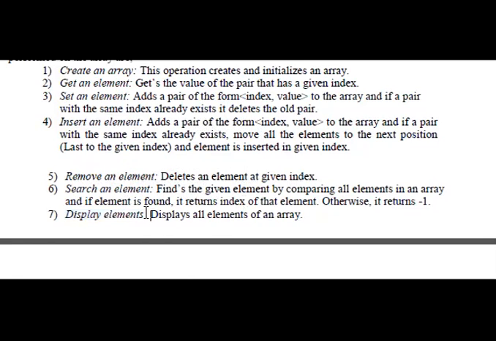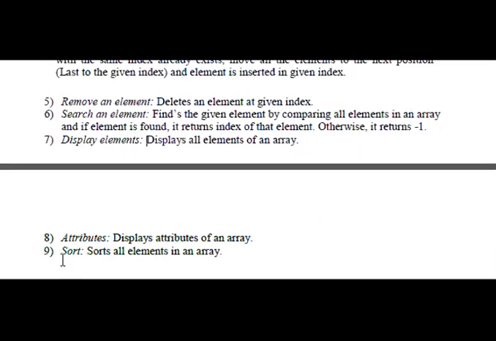Display an element means to display all the elements in the array, and attributes means to display the attributes of an array. Then sort means to sort all the elements in the array. These are the 9 operations that can be performed on the array.